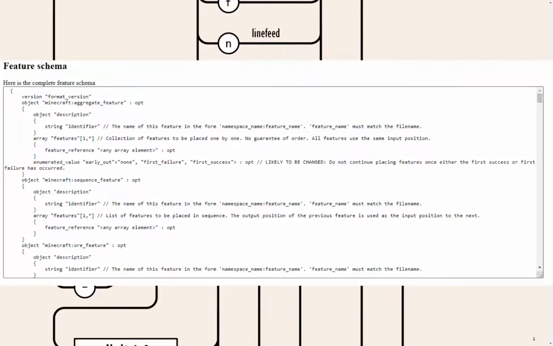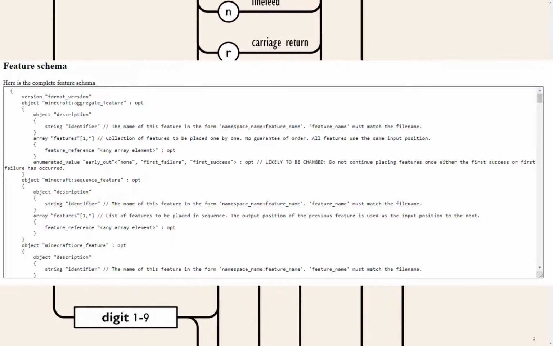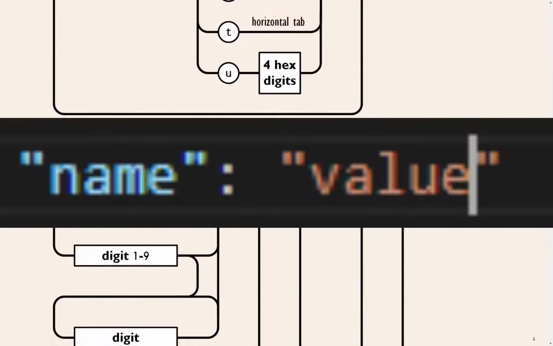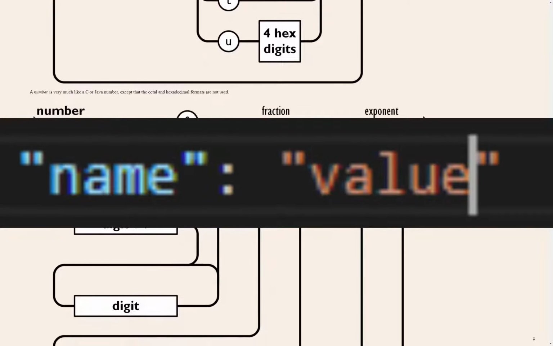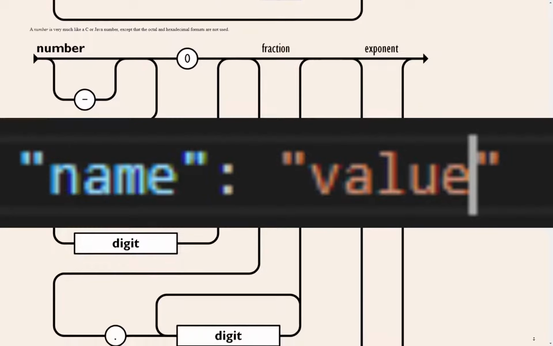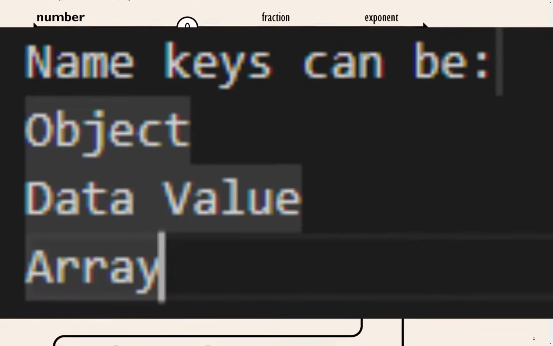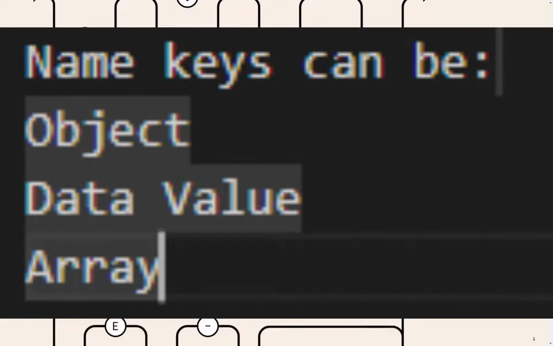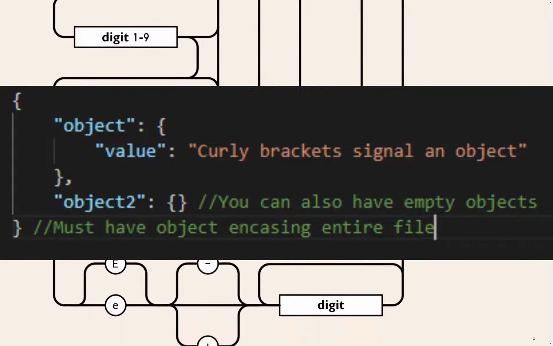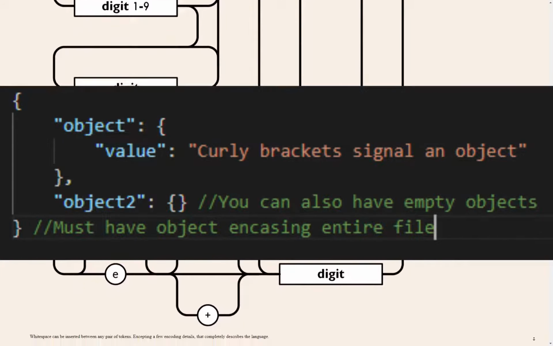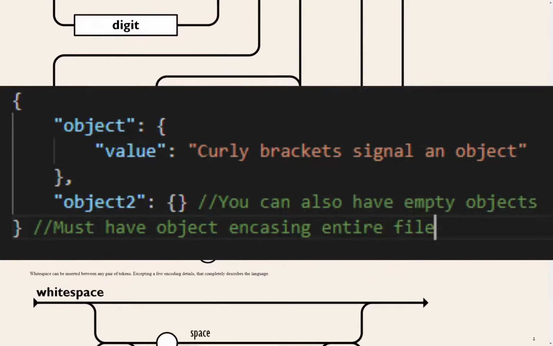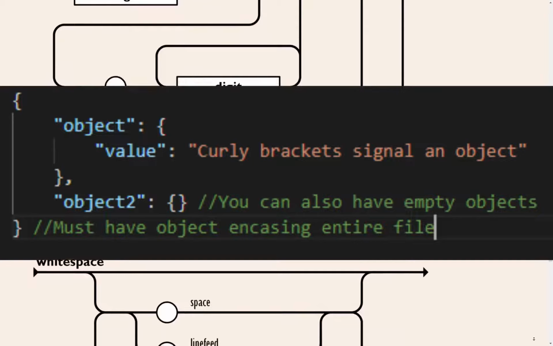Documentation in the Vanilla Behavior Pack folder can show you how you structure each name and value pair, so you don't mess up. Name/value pairs are structured, first the name, surrounded by quotations, followed by a colon, and then the value. Name values can either be an object, a data value, or an array. An object is created with a left and right curly bracket. Inside each block can be objects. You must create an object without a name first, before adding objects.